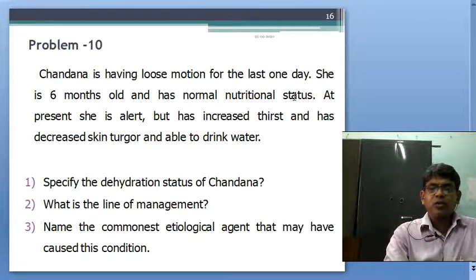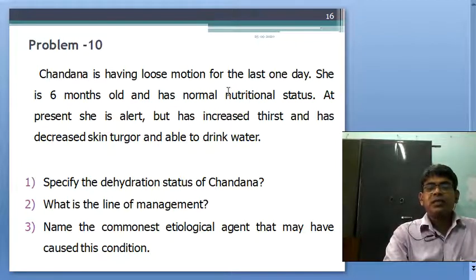At present she is alert but has increased thirst and decreased skin turgor and is able to drink water. Specify the dehydration status of Chandana. What is the line of management? Name the commonest etiological agent that may have caused this condition.